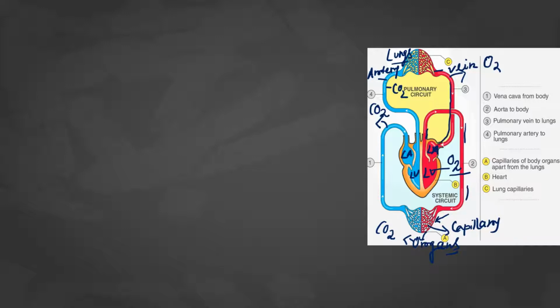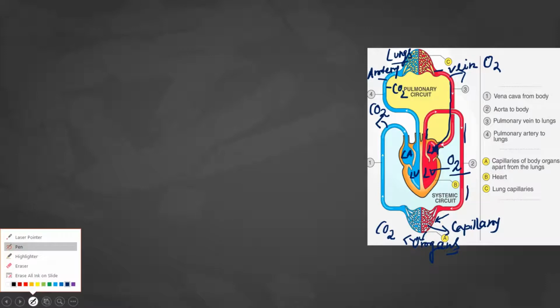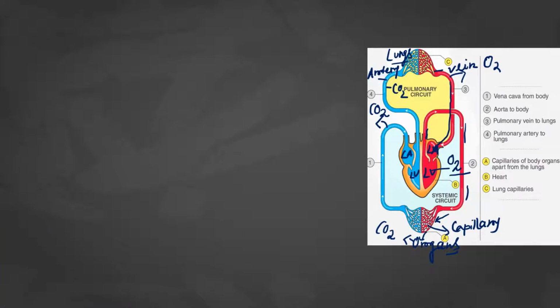That means this entire part is the transportation of blood to our lungs or from our lungs. So that's why this part we can call the pulmonary circuit or pulmonary circulation.